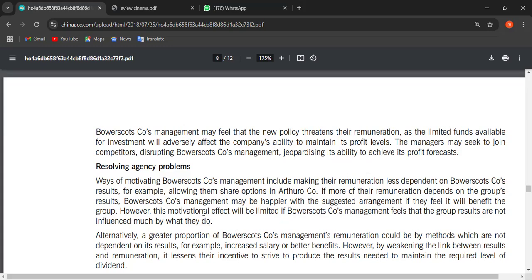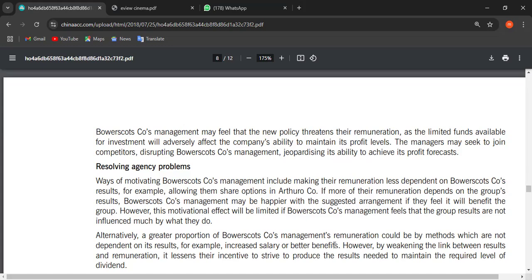So if we are trying to give them some motivation, you can give them share option schemes. As they have little funds for investments, they are demoralized. But just have a table talk with them: the investment which you are sending, we have to pay the shareholders the dividend. We have to utilize this investment in our future investment projects. Have a table talk with them.